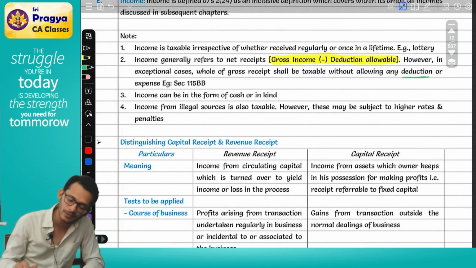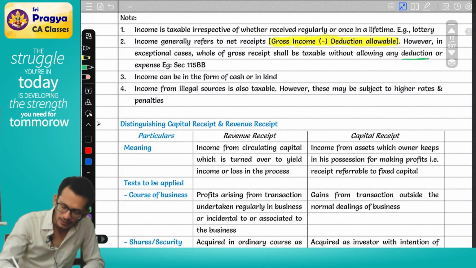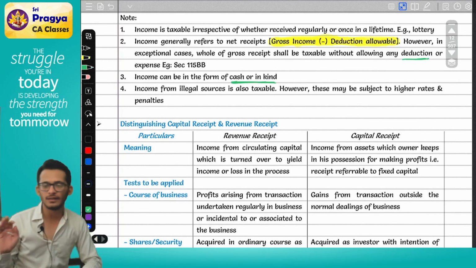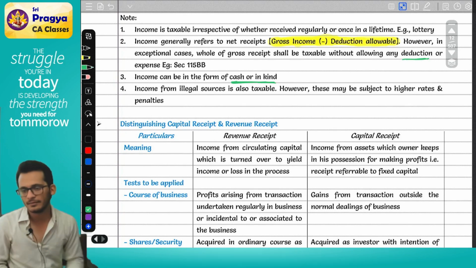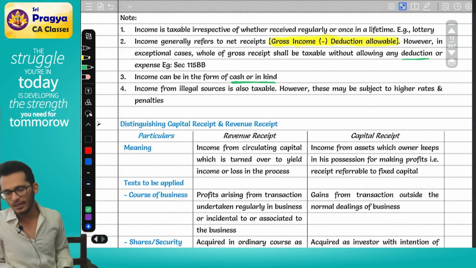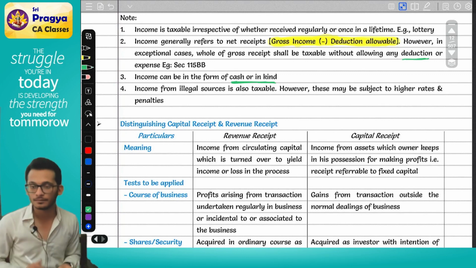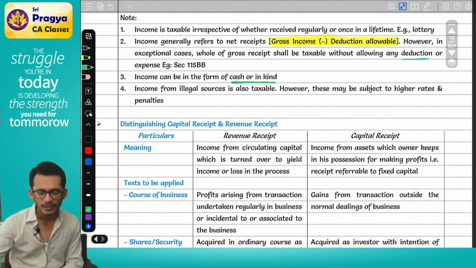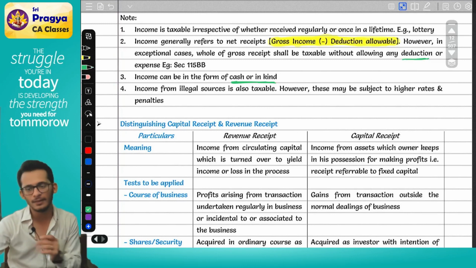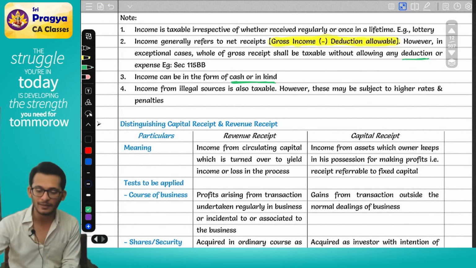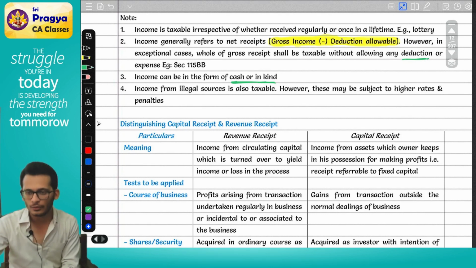Next, income can be in the form of cash or in kind. For income tax, it doesn't matter. You give someone money or you give someone goods under a barter system, both are income. The only challenge you will have is to understand how to value that income. Don't worry. In income tax itself, at many places, they have defined it. They have told you, if you cannot value, I will help you value, and that is a part of your syllabus also. We will also teach you how to value your assets.